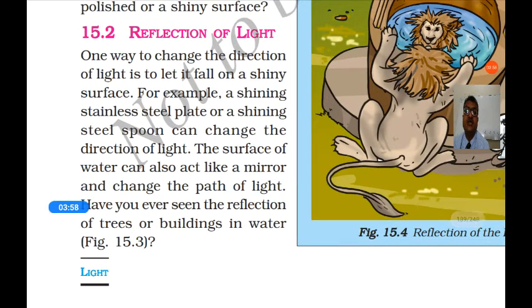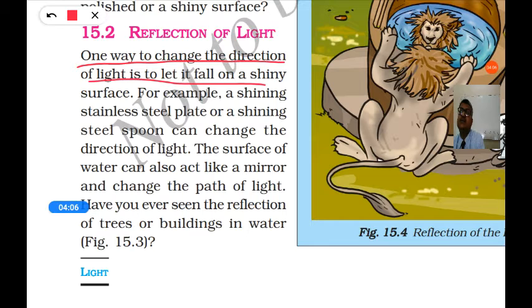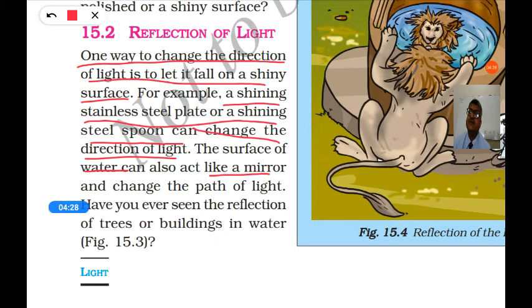What is reflection of light? One way to change the direction of light is to let it fall on a shiny surface. When light falls on a shiny surface, it changes its direction. For example, a shining stainless steel plate or a shining steel spoon can change the direction of light. And the surface of water can also act like a mirror and change the path of light.